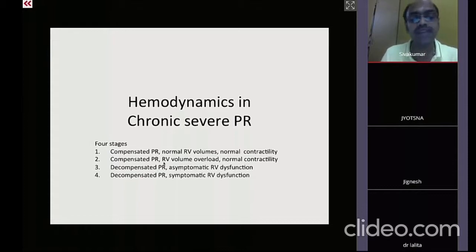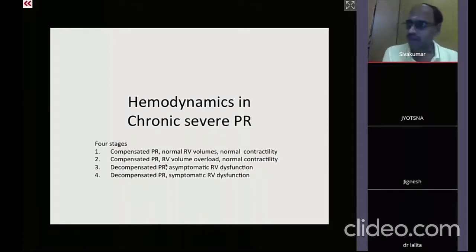But having said that, in Europe, people are now quite aggressive. In a patient who is post-op tetralogy of Fallot, who is very young, even as early as 5 to 6 years, they address these patients with the Melody valve, so that even when the pulmonary annulus is less than 22 millimeter, they put a valve inside. The advantage of that method is that they are giving a competent pulmonary valve very early in life.